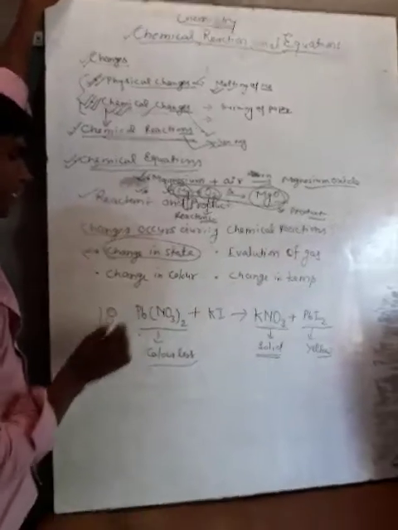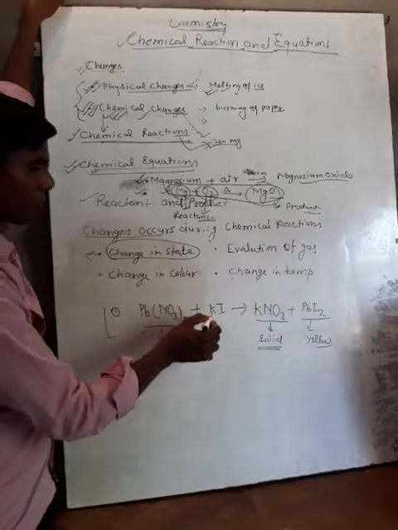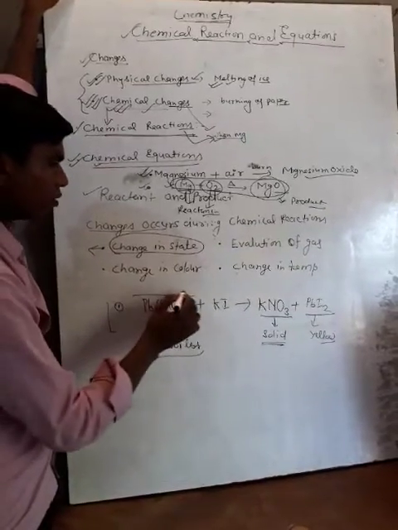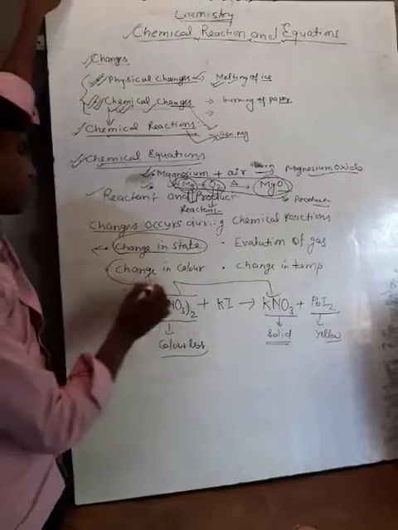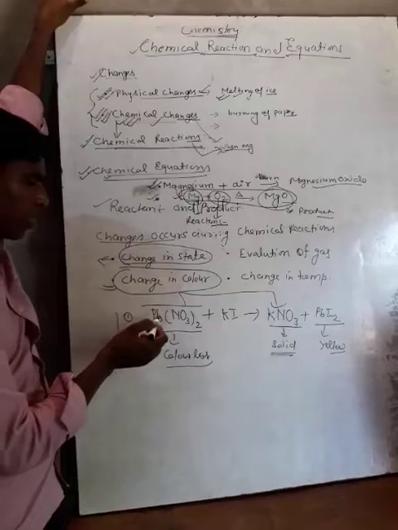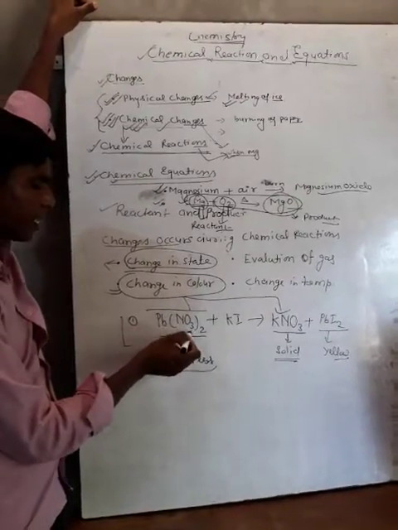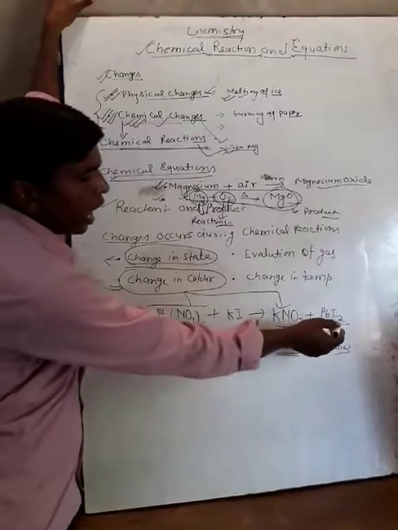Here we can say that in this chemical reaction the state changes, because the aqueous solution changes to the solid state, and in some reactions the color also changes. When lead nitrate reacts with potassium iodide, it forms potassium nitrate and lead iodide.